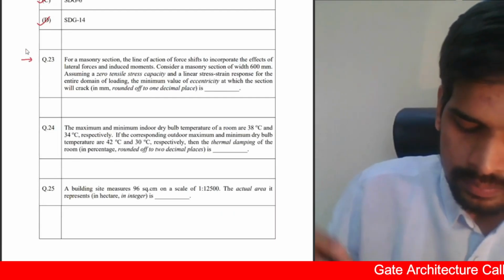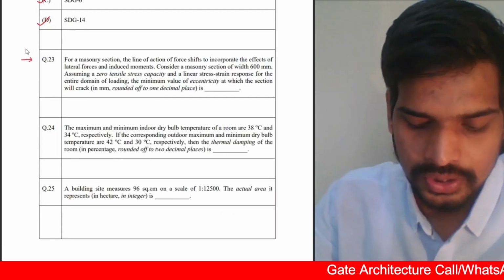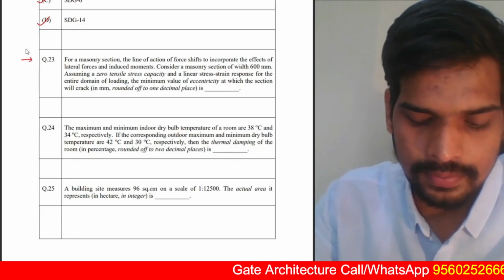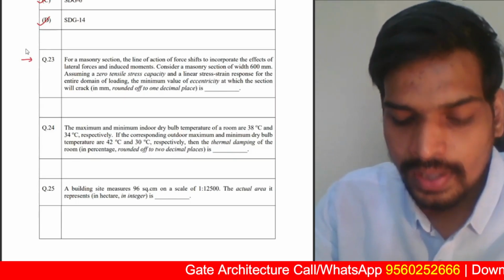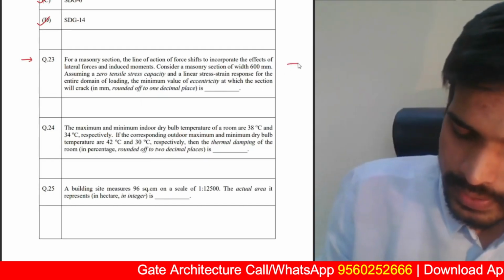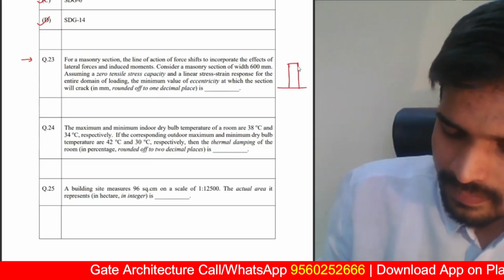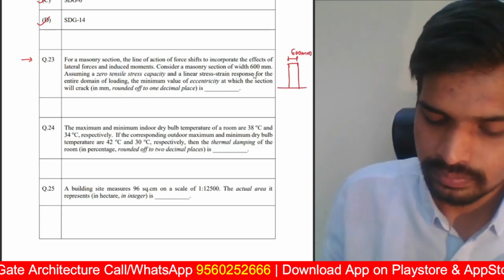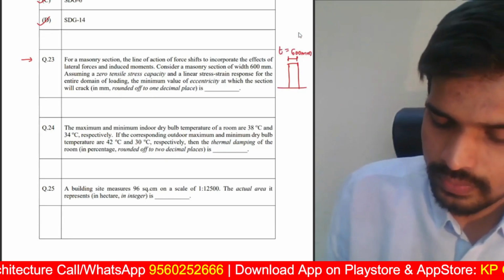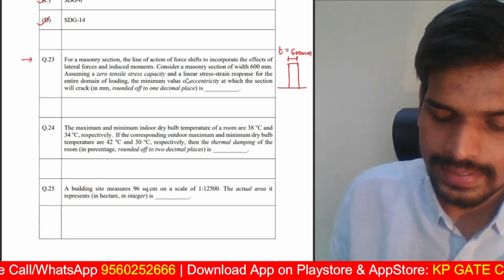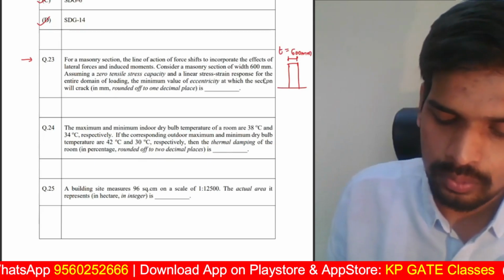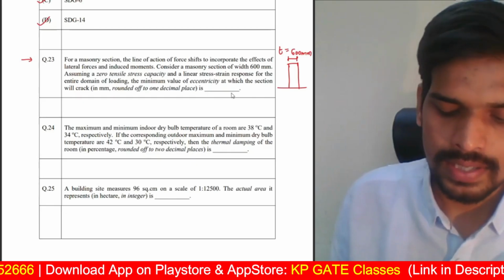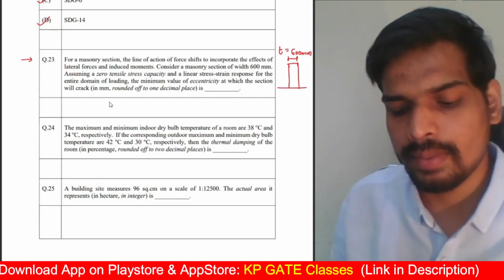Question number 23. For a masonry section, the line of action of force shifts to incorporate the effects of lateral forces and induced moments. Consider a masonry section of width 600 mm. So the width is given as 600 mm. See, that's the thickness of the wall. Assuming a zero tensile stress capacity and linear stress strain response for the entire domain of loading, the minimum value of eccentricity at which the section will crack in mm is dash.